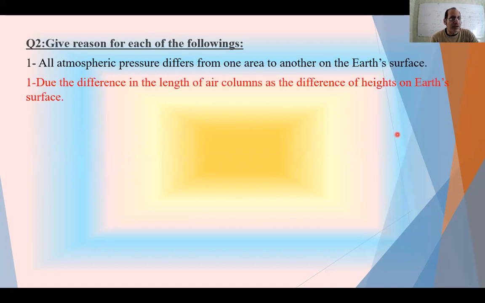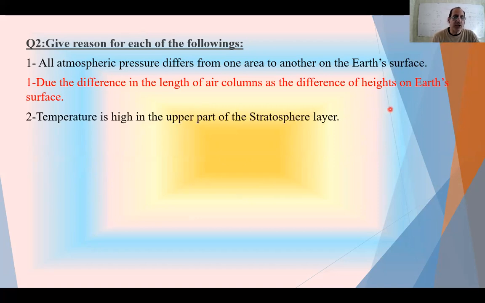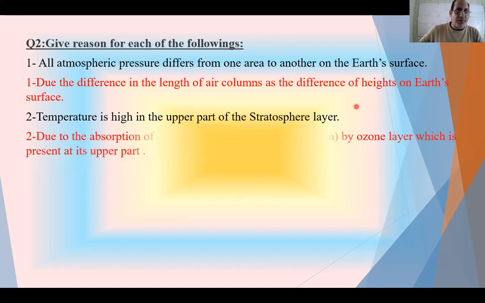The difference in height means a difference in the length of the air column above the sea level. Temperature is high in the upper part of the stratosphere because the ozone layer absorbs the ultraviolet radiation coming from the sun. So this increases the temperature in this area.